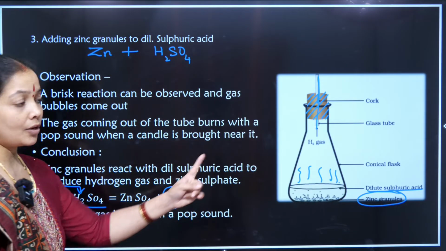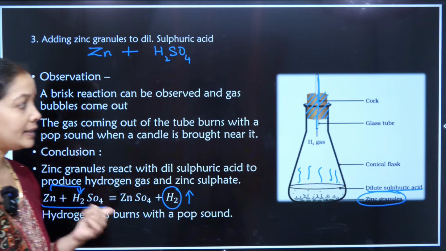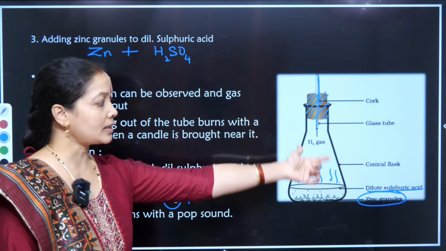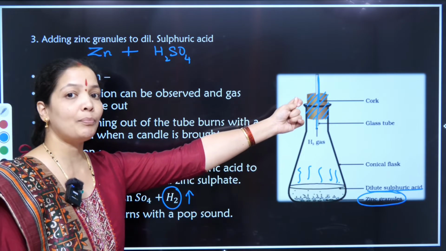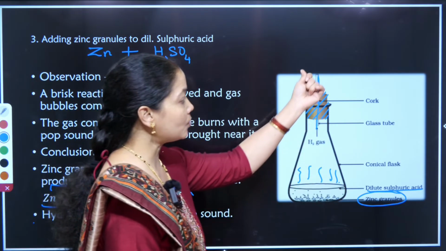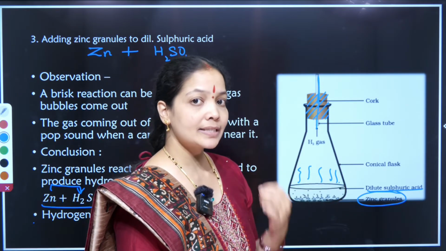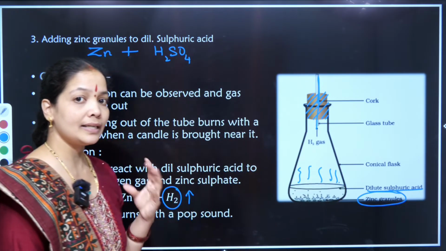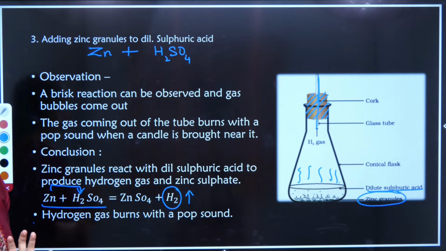The gas is allowed to pass through the glass tube. So how can I detect whether the gas coming out is hydrogen or not? I can easily detect this by the pop sound. When the gas is coming out here, it will give a pop sound. That sound makes me realize that yes, this is the hydrogen gas that is coming out of the tube that is placed in the cork.